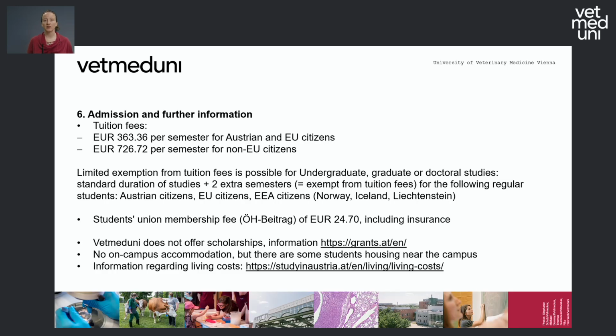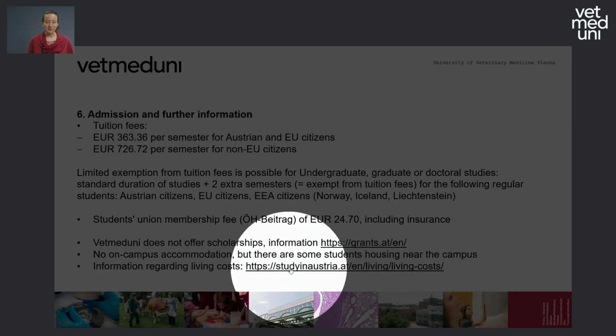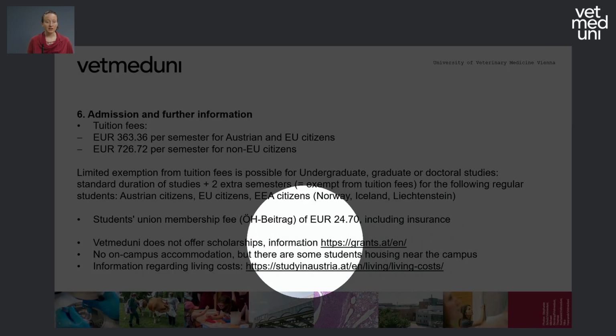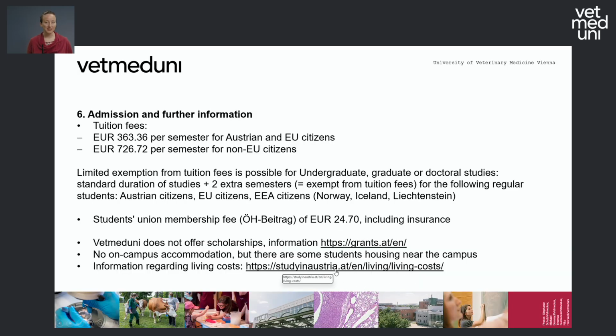Also, we do not offer any on-campus accommodation. We do have some student housing near the campus, however, that you can have a look at. In this regard, you can also find information regarding the living costs in Vienna on the homepage studyinaustria.at. If you're not from Vienna or Austria, I think it's a good idea to have a look at this homepage, because there you can find a lot of information regarding living in Austria, studying in Austria, living costs, and accommodation. So check out this homepage. They have done a great job in collating all necessary information.